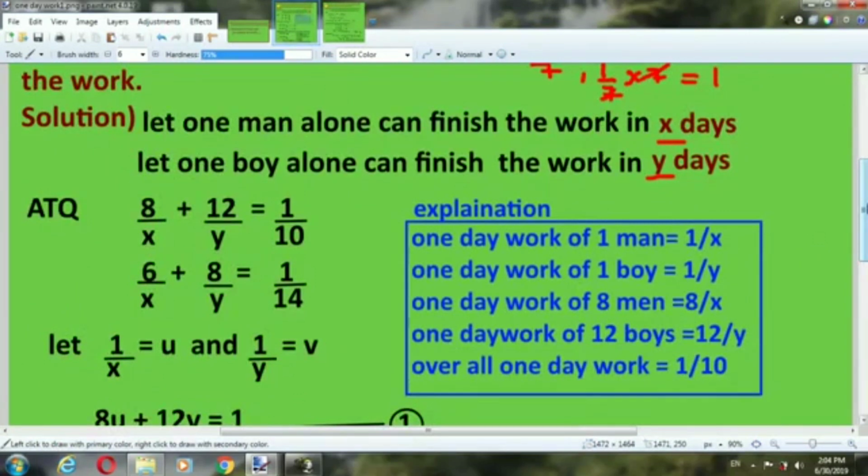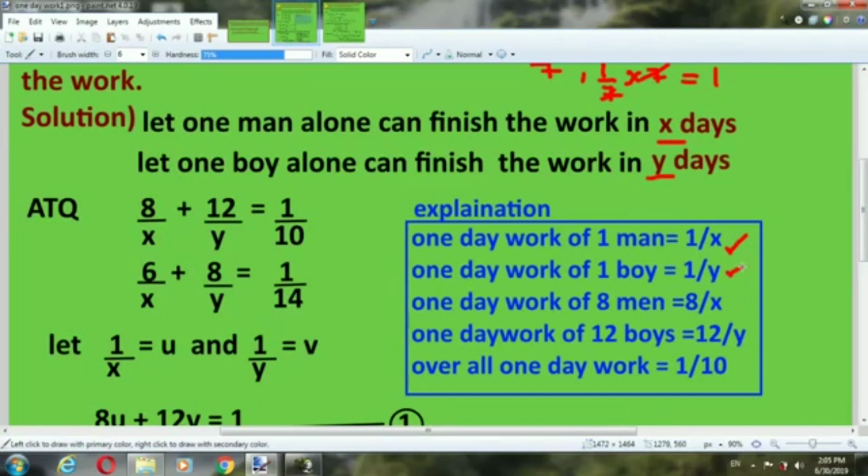Suppose one man alone can finish the work in X days and one boy alone can finish the work in Y days. The explanation is given here.